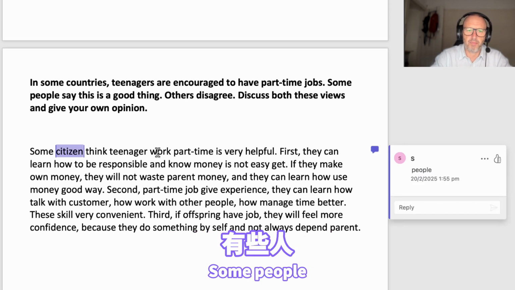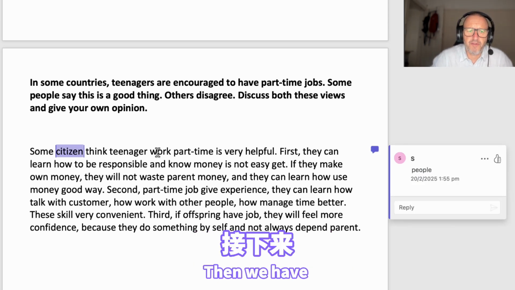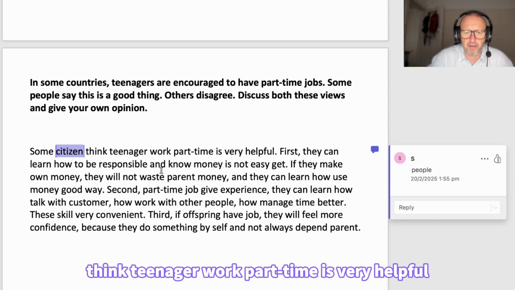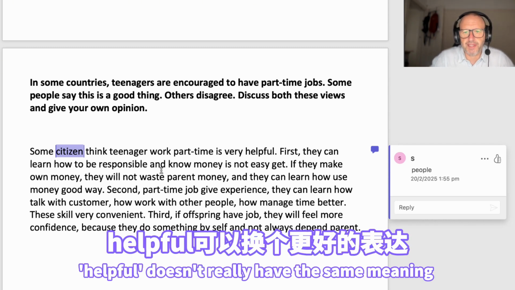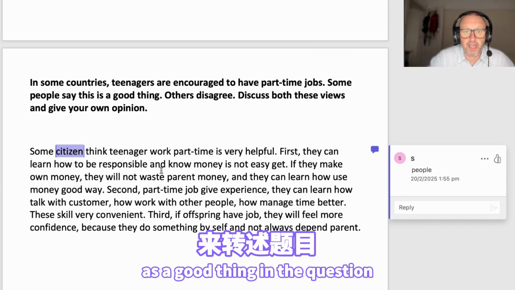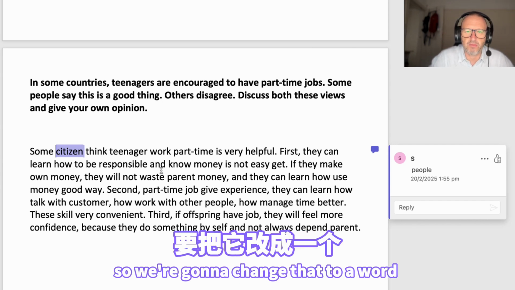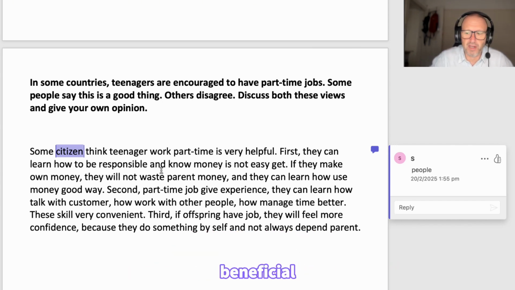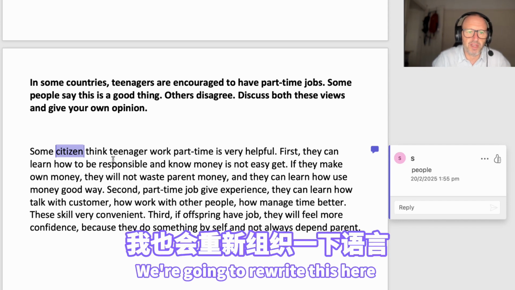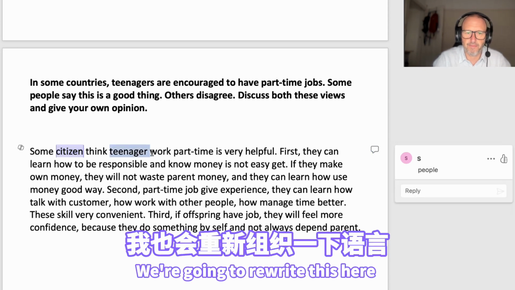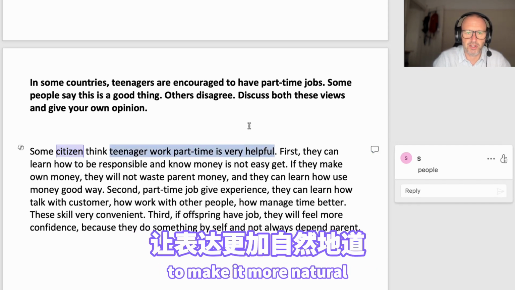Okay, some people. Then we have "think teenager work part-time is very helpful." Helpful doesn't really have the same meaning as a good thing in the question. So we're going to change that to a better word, which is beneficial. And we're going to rewrite this to make it more natural.